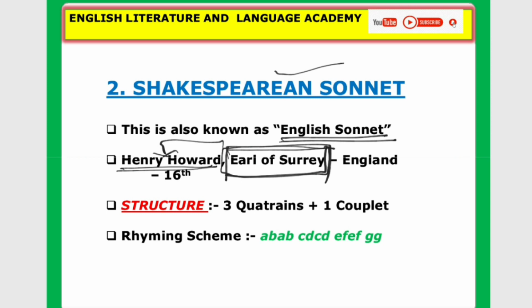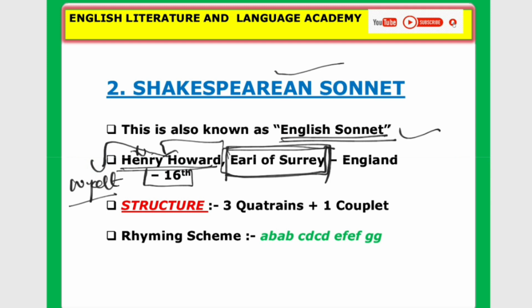He introduced the English form of sonnet in England in the 16th century. So please remember, the Petrarchan sonnet was introduced by Wyatt, and the new form of English sonnet was introduced by Henry Howard. And these two literary figures, Henry Howard and Wyatt, were friends and contemporaries.